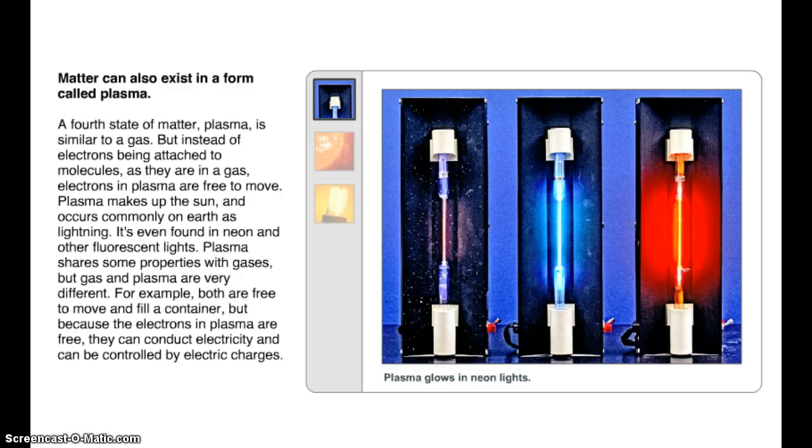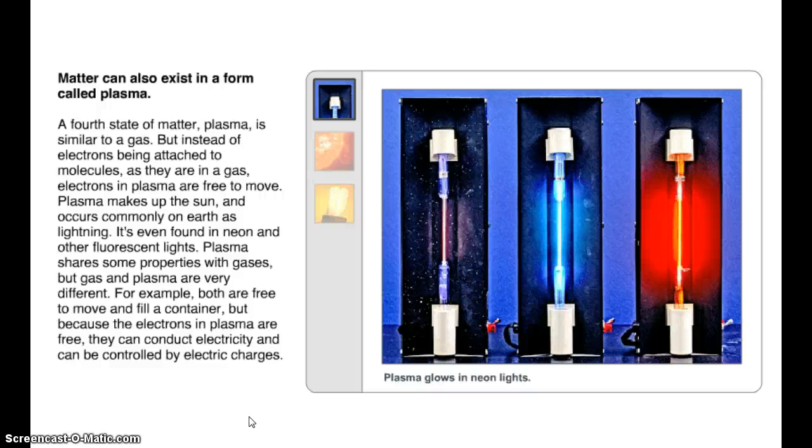Matter can also exist in a form called plasma. A fourth state of matter, plasma, is similar to a gas, but instead of electrons being attached to molecules, as they are in a gas, electrons in plasma are free to move. Plasma makes up the sun and occurs commonly on Earth as lightning. It's even found in neon and other fluorescent lights.